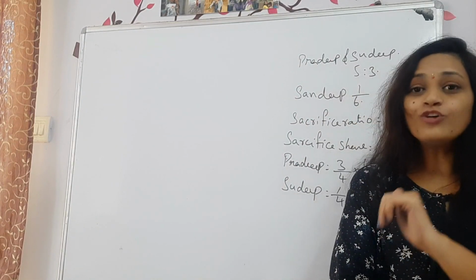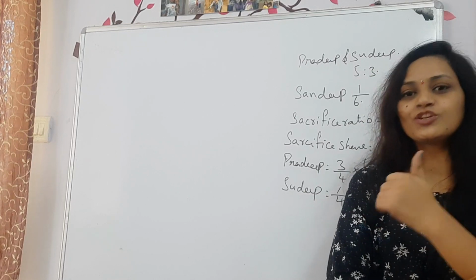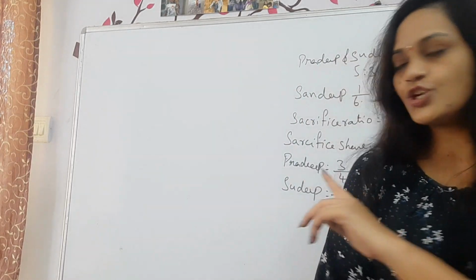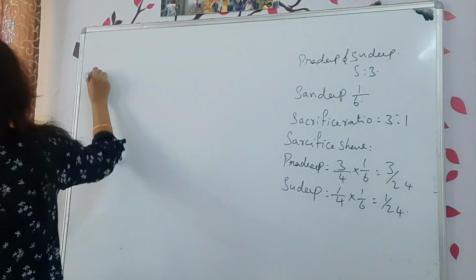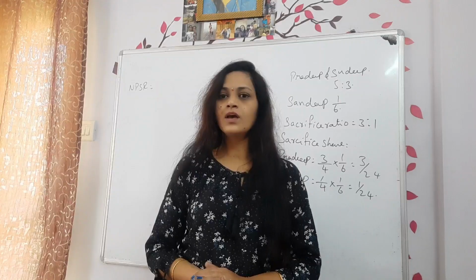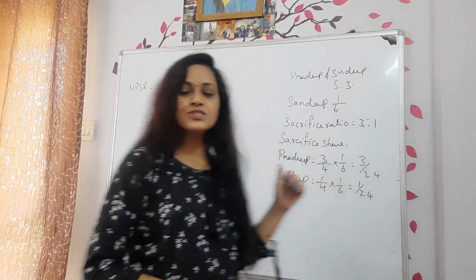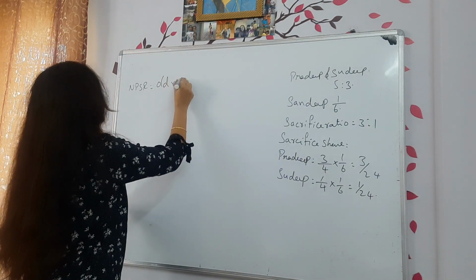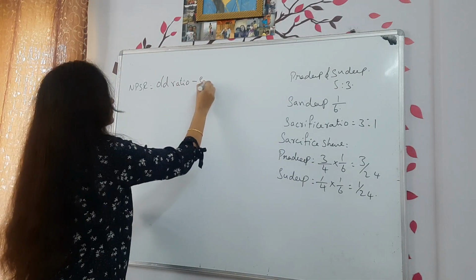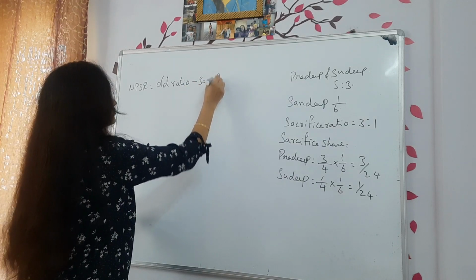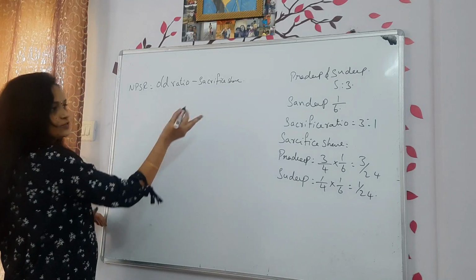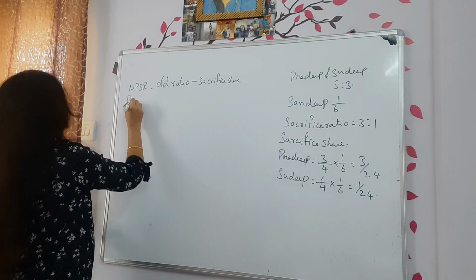Now you should find out the new profit sharing ratio. How to find it? First copy this one. New profit sharing ratio is old ratio minus sacrifice share. So first we are finding for Pradeep.